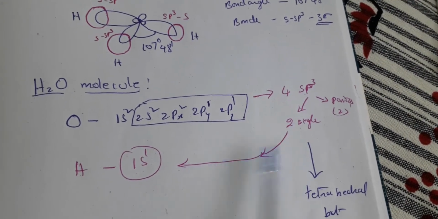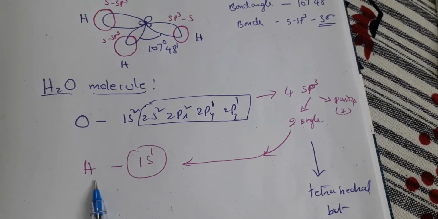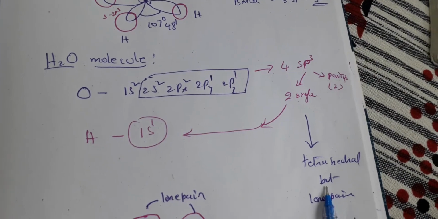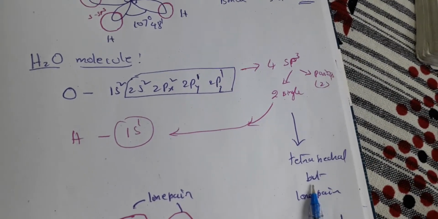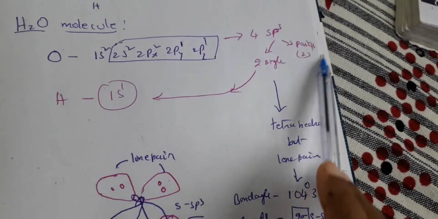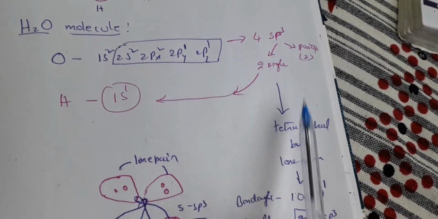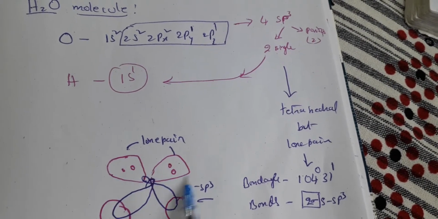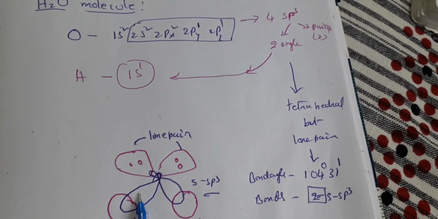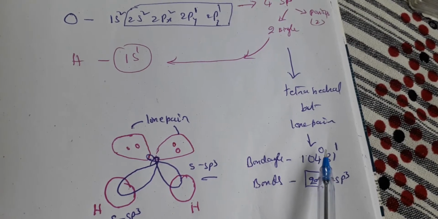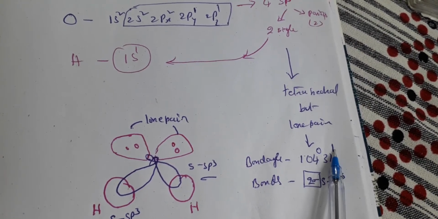To explain this, we need 2 hydrogens here. It is supposed to be a tetrahedral structure, right? But there are 2 lone pairs, is it not? 2 lone pairs which do not participate in the bond. This is how I am drawing the lone pairs. These occupy much space, thus pushing the sp3 orbitals, and therefore the bond angle is 104 degrees 31 minutes.